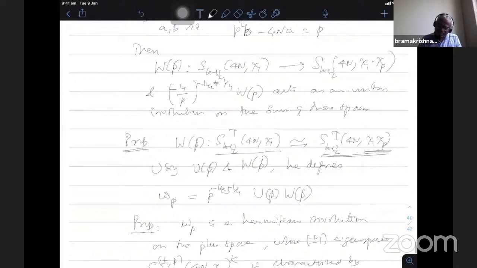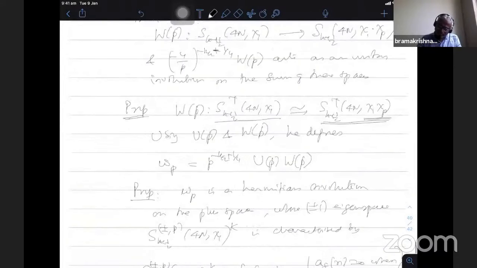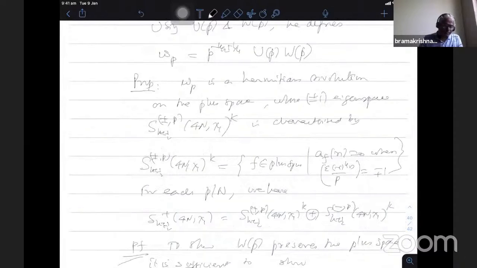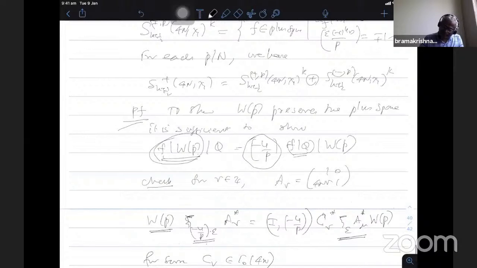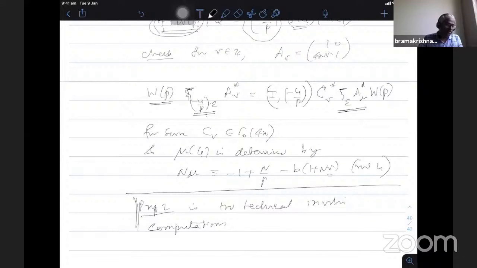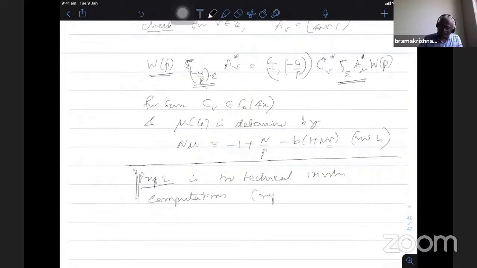So proposition 2 is very technical. Already we have so many technical things, so keep on doing that. Proposition 2 is too technical and involves so many computations, so I am omitting that. It is time consuming, so one can refer to his paper. Everything is there, one can work it out.